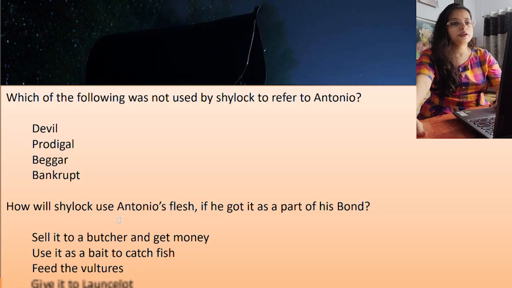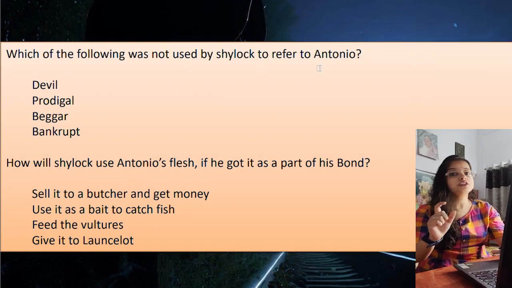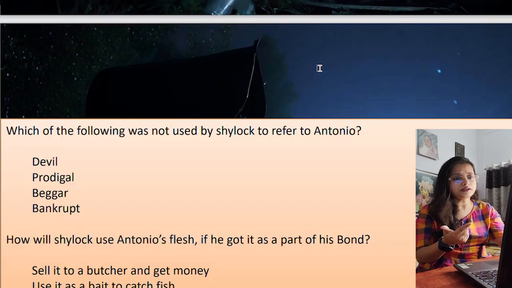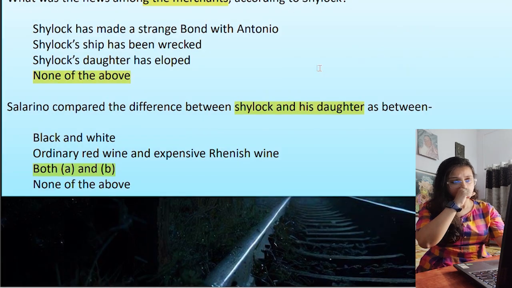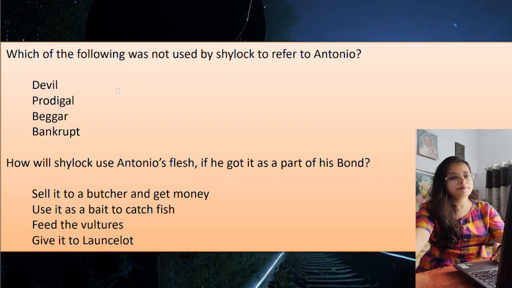Which of the following was not used by Shylock to refer to Antonio? Which word was not used to refer to Antonio? We have already got the answer of the previous one, both A and B. Which of the following was not used by Shylock to refer to Antonio? Devil, prodigal, beggar, bankrupt. It is asking about words used by Shylock. Be particular about the words.